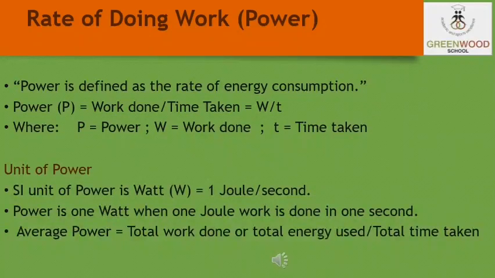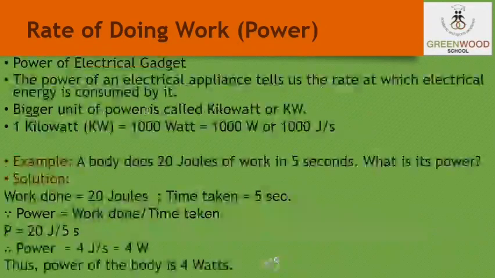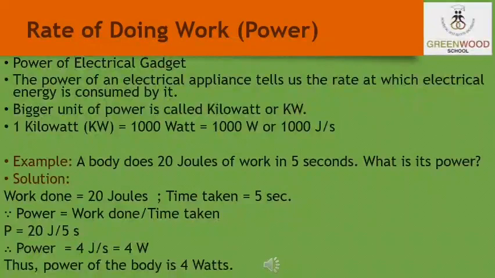And the average power can be defined as the total work done or the total energy used upon the total time taken. Students, moving on, the power of electrical gadgets. The power of an electrical appliance tells us the rate at which the electrical energy is consumed by it. So students, the bigger unit of the power is known as the kilowatt. 1 kilowatt is equal to 1000 watt and 1000 watt is equal to 1000 joules per second.